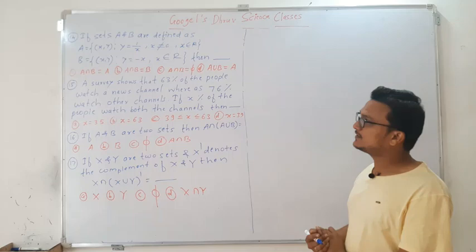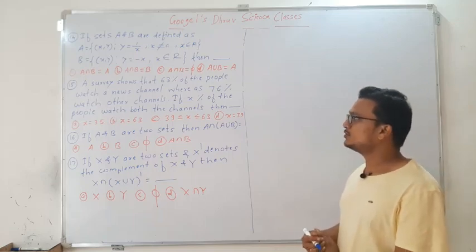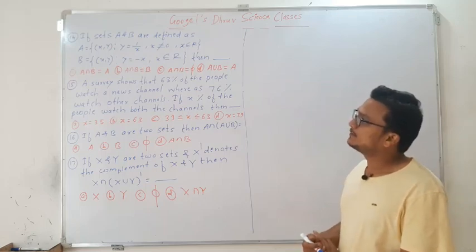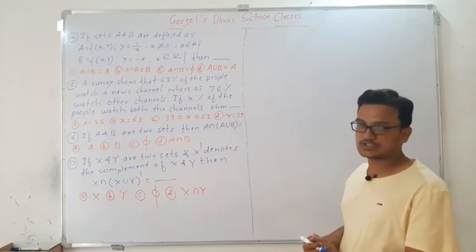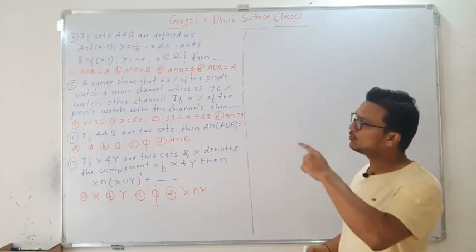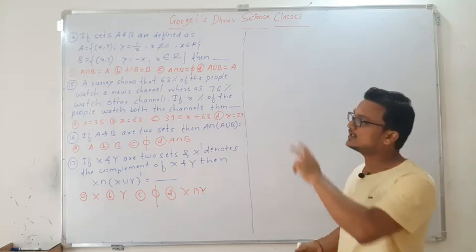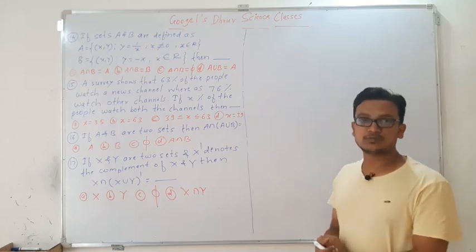Okay, after looking at this question, maybe you think about how to simplify it. But it is very easy to simplify this question if you know the graphs of those functions. Here they have given two functions: y is equal to 1 by x and y is equal to minus x.